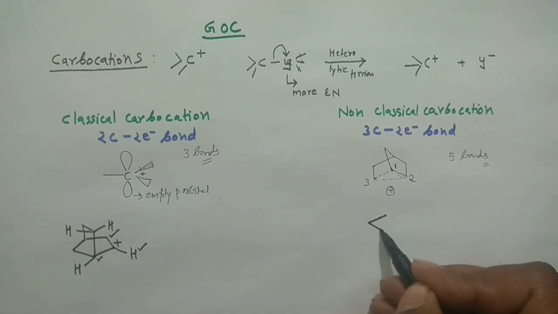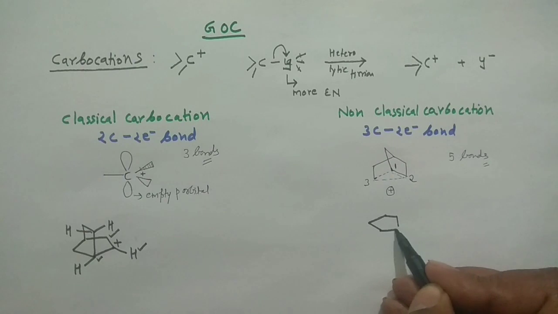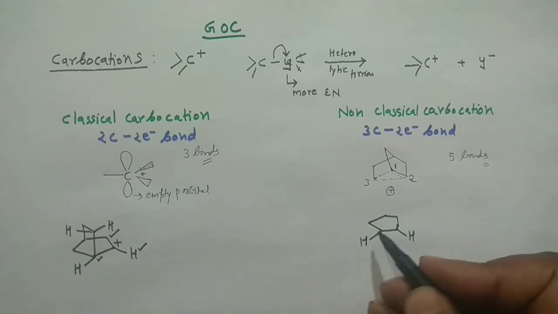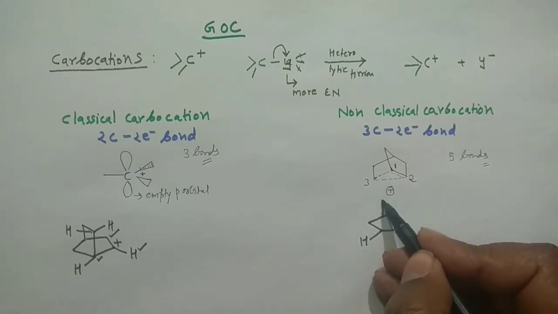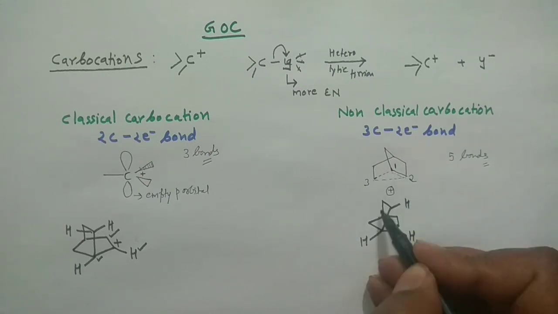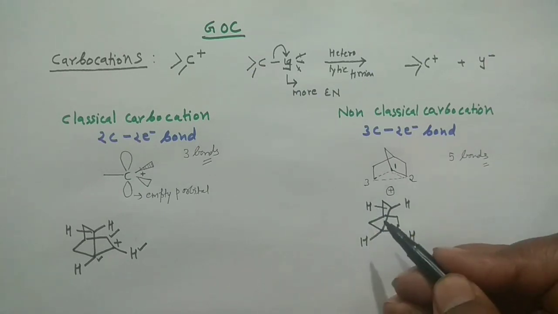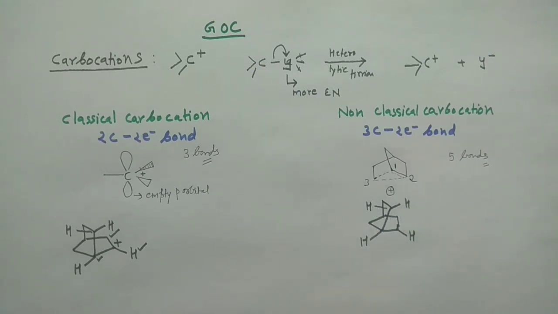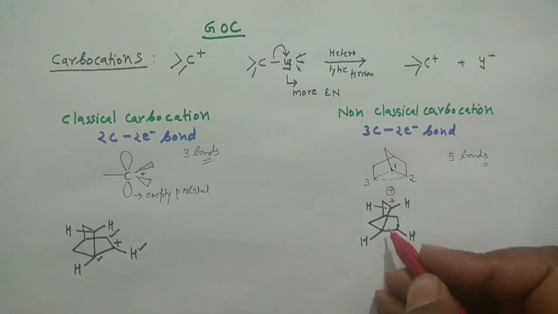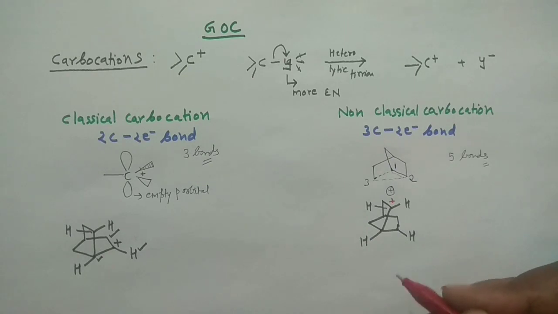Say I am having this species, and my hydrogen is coming just like that, one hydrogen is just coming like that, and then this is my structure, and this is connected with this one, and you are having one hydrogen here and another hydrogen here. It looks difficult to draw these structures, but if you practice, you will be a master in drawing such kinds of structures and understanding the nature of these structures also. Okay, and if I put the positive charge over there, just like that, did I make any mistake somewhere?